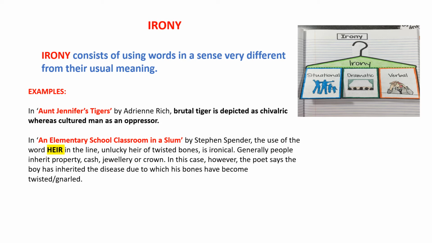In An Elementary School Classroom in a Slum, Stephen Spender has used the word heir in the line unlucky heir of twisted bones. This use of the word heir is ironical because generally people inherit property, cash, jewelry, or something else which is valuable, precious. However, in this case, the poet says that the boy has inherited this disease due to which his bones have become twisted.